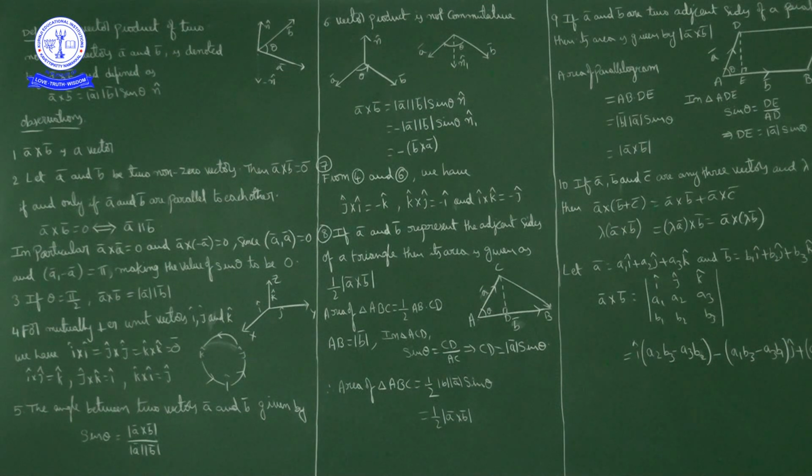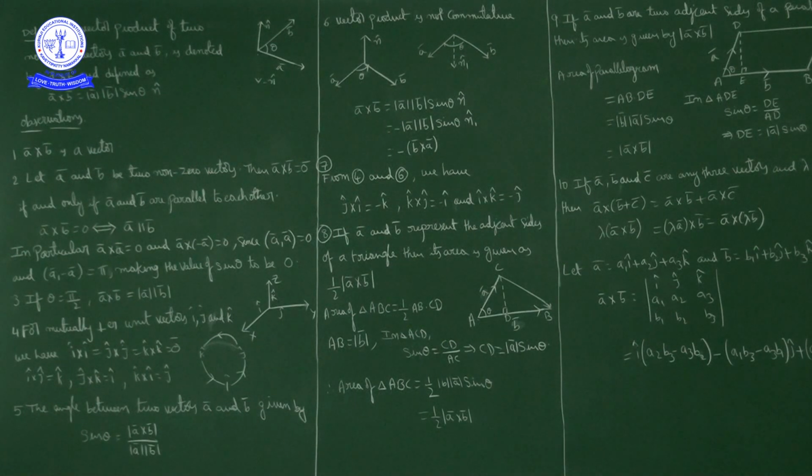So a bar cross b bar is equal to magnitude of a bar into magnitude of b bar into sin theta into n cap. If somebody asks you a question, find a vector perpendicular to two given vectors, the answer is its cross product, because a bar cross b bar is a vector perpendicular to both a bar and b bar, or else it is perpendicular to the plane generated by a bar and b bar.